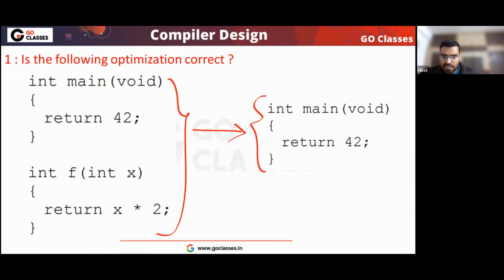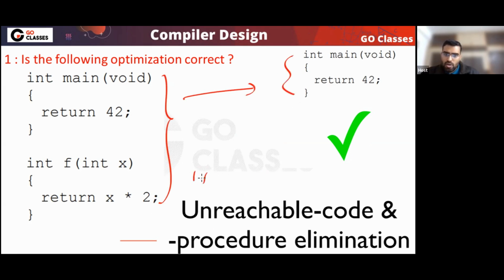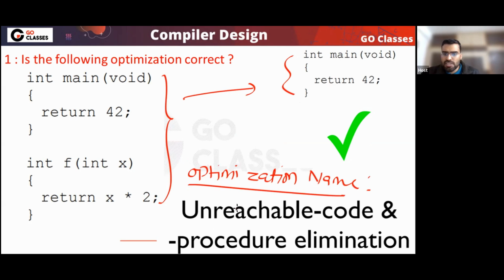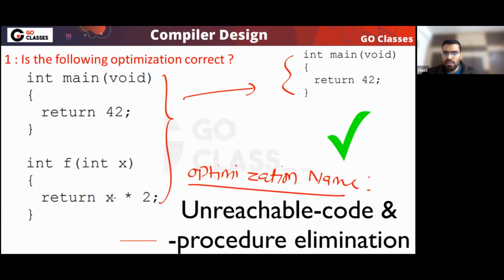This optimization is correct, and it is called unreachable procedure elimination. If some procedure, some function, is unreachable, then eliminate it. What is the name of the optimization? Unreachable procedure elimination. If some procedure is unreachable, then remove it. So the compiler can do this.